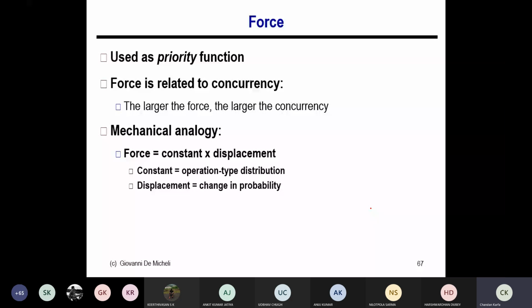Larger force means larger concurrency, and if you have more concurrency, you need more resources. Less force means less concurrency, so fewer parallel operations and fewer resources needed.